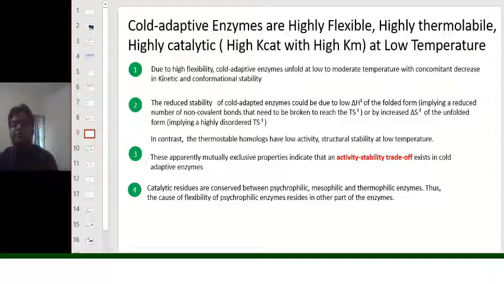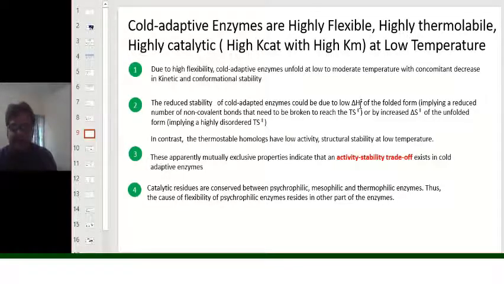Now, cold adaptive enzymes are very flexible or highly flexible, but they are highly thermolabile. That means they are not at all thermostable, and they have very high catalytic rate despite the high Km at low temperature. Due to the high flexibility, cold adaptive enzymes unfold at low to moderate temperature with concomitant decrease in the kinetic and conformational stability.